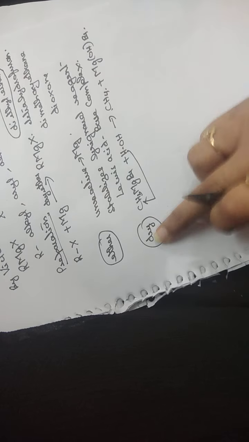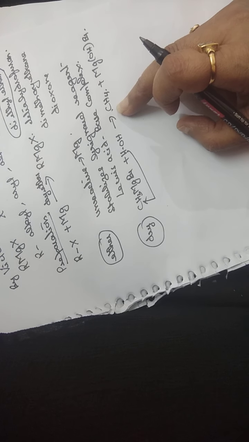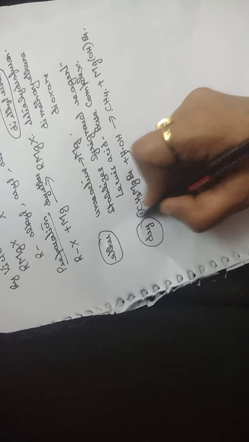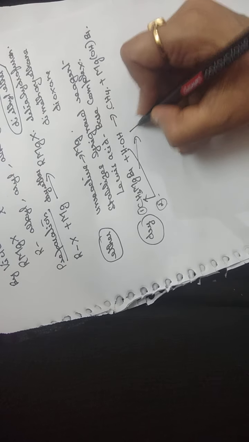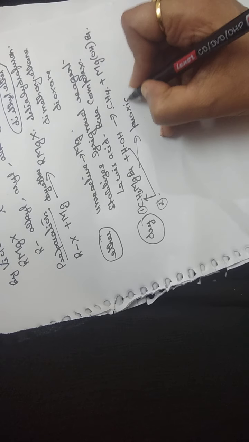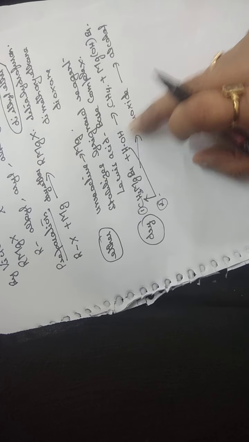So if water is present, Grignard's reagent forms alkane. The second reason for using dry conditions is that when moisture is present, Grignard's reagent reacts with oxygen, forming peroxide, which further forms alcohol. So because of these two reasons, the condition should be dry.